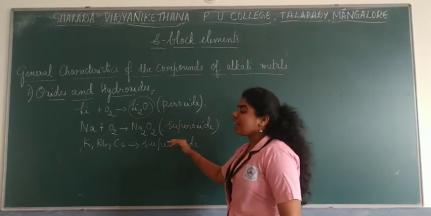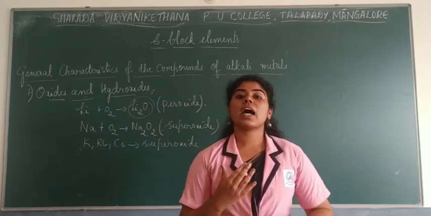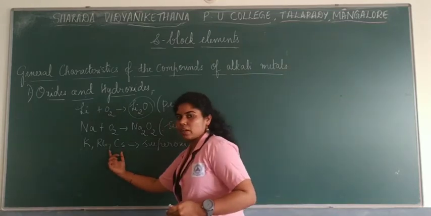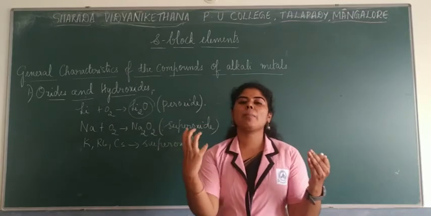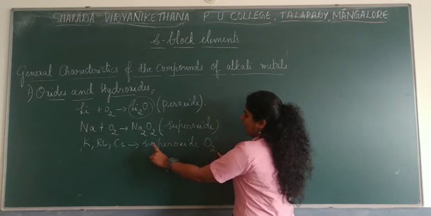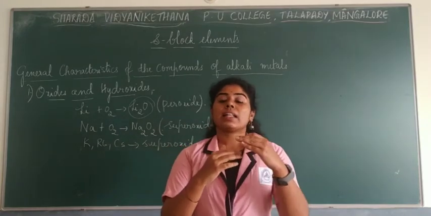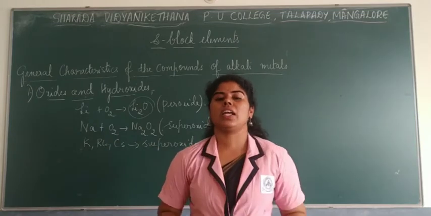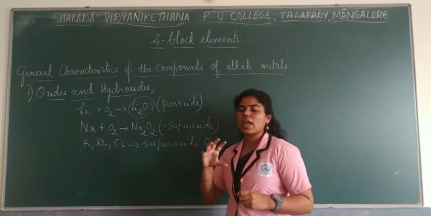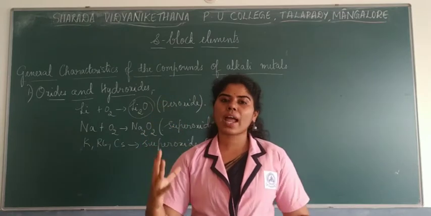Now we will talk about each of them. As you all know, superoxides are really stable in nature. Why? Because there is a metal cation which is forming a bond with the superoxide, O2 minus. Suppose K and oxygen, these two are forming a bond with each other. They are said to be really stable because the oxygen ion, the anion, has a larger size when compared to the cation.